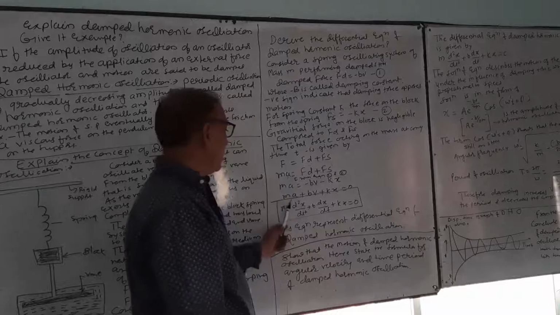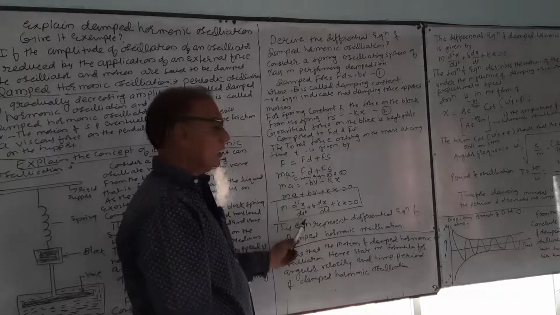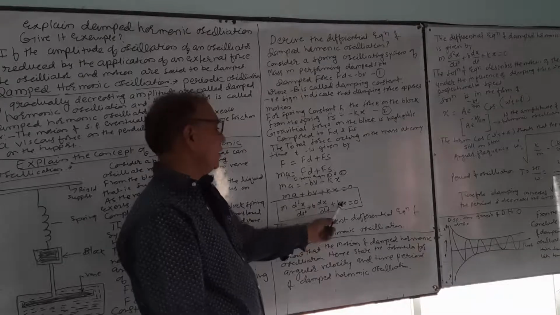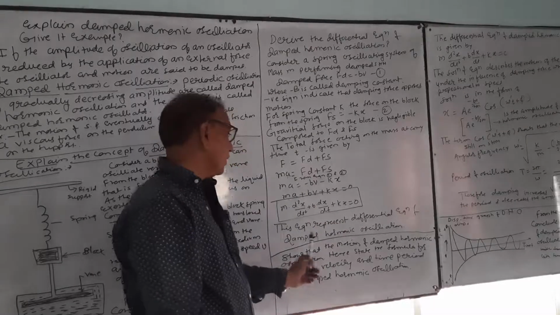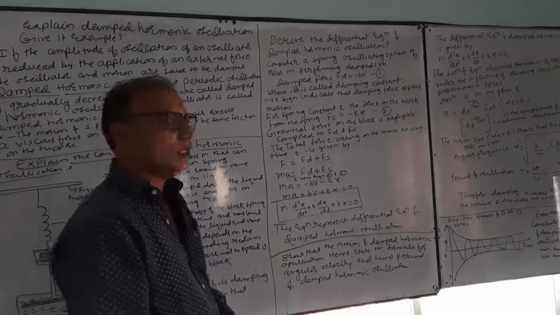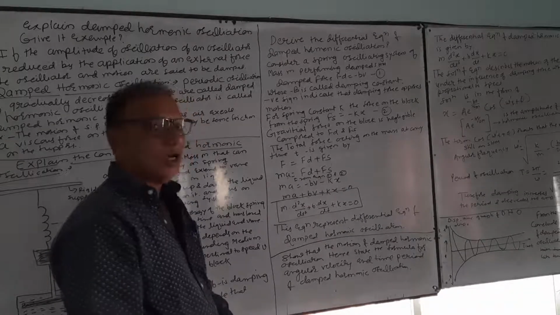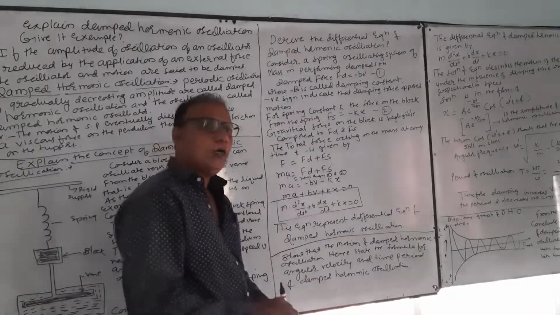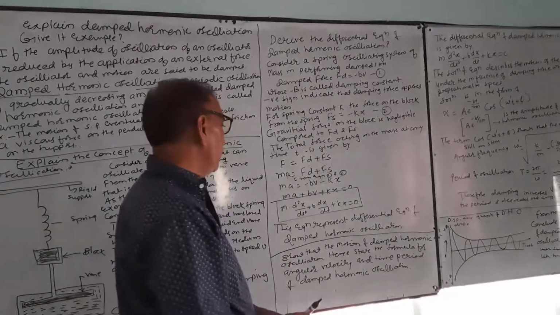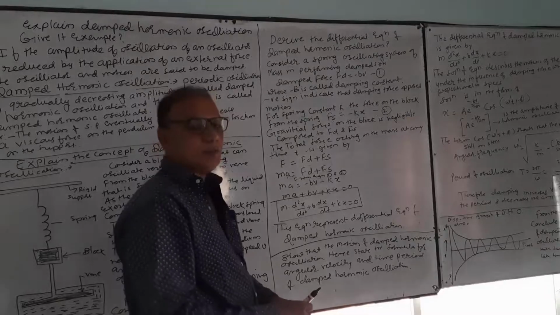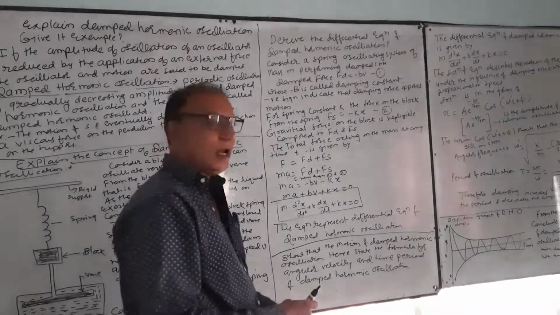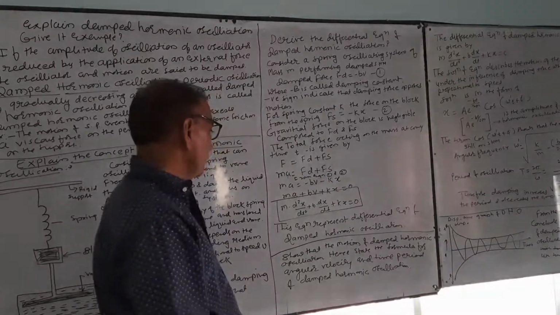Therefore m into d square x by dt square plus b into dx by dt plus k into x is equal to 0. This equation represents the differential equation of damped harmonic oscillation.